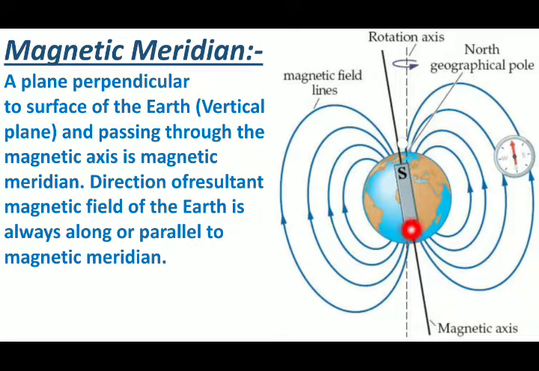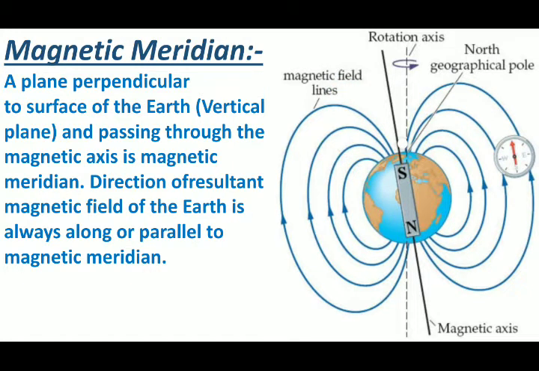If you observe these two planes, this is the geographic meridian and this is the magnetic meridian. If you observe these two, you will see some angle between them. We will see further what this angle is. This is regarding the magnetic meridian, and the direction of the resultant magnetic field of earth is always along or parallel to the magnetic meridian. So this is all regarding the geographic axis, magnetic equator, geographic meridian, and magnetic meridian.